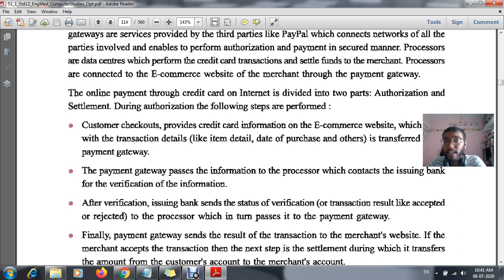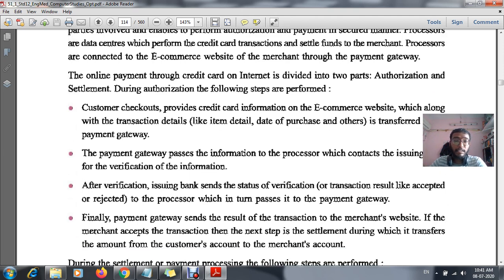In the same way, each and every customer, as I told you, has an issuing bank, which means the bank that provides the credit card. The third step is that after verification, the issuing bank sends the status of verification. That means if the bank finds that this person is liable for that particular purchase, they will send the status of verification.